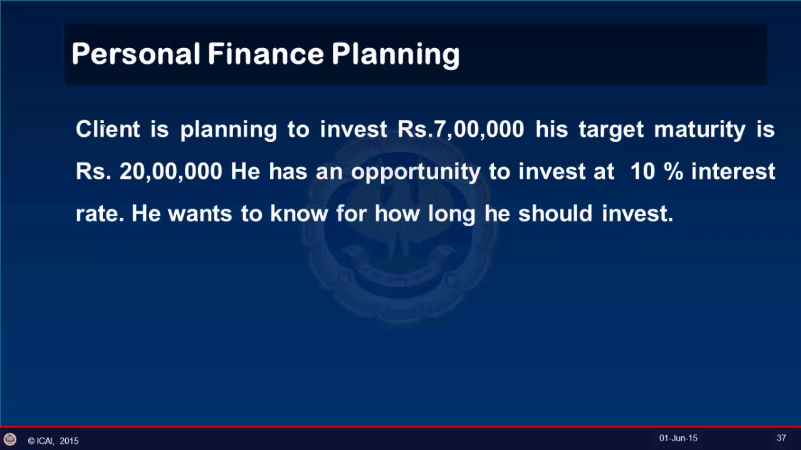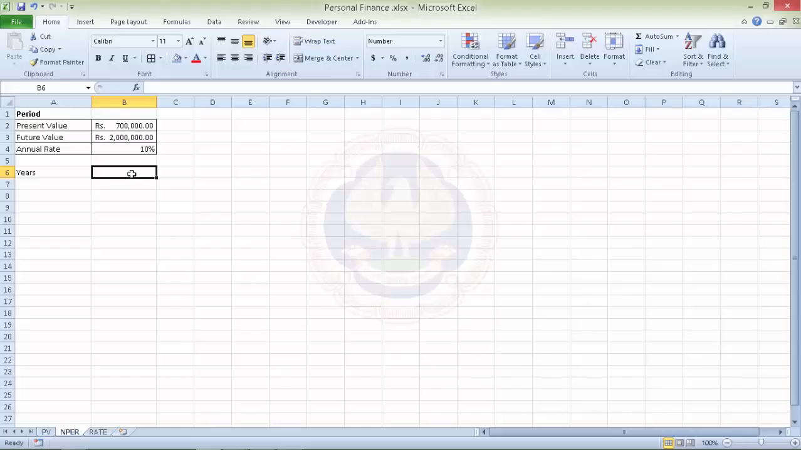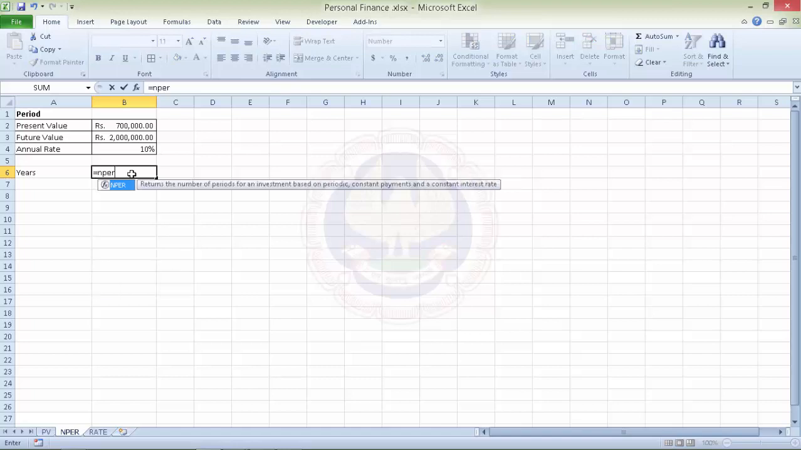In this case, we have a function NPER which can help us, and the syntax required is again a rate, the payments made, present value, future value, and again the type. So we'll see how we can use this. Now here we have set up a sheet where the present value is 7 lakh and the future value is 20 lakh and the rate is 10%. We want to know how much period it will take to reach the target amount, and again the function is NPER, and the rate is, of course,